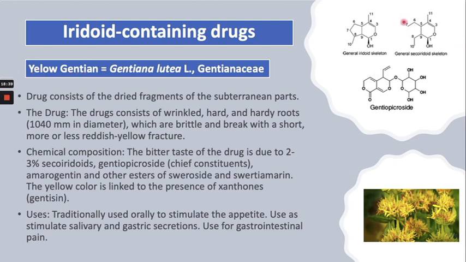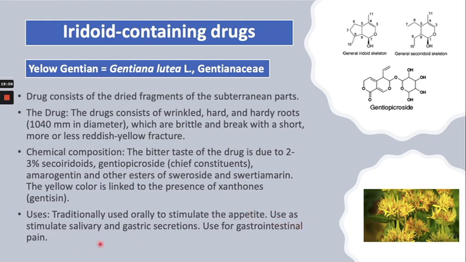The only difference is that it doesn't contain the cyclopentane ring. It is acyclic. This is the main skeleton of the compounds found in this plant. This plant is traditionally used to stimulate the appetite.